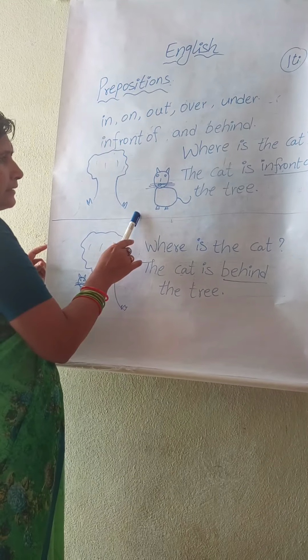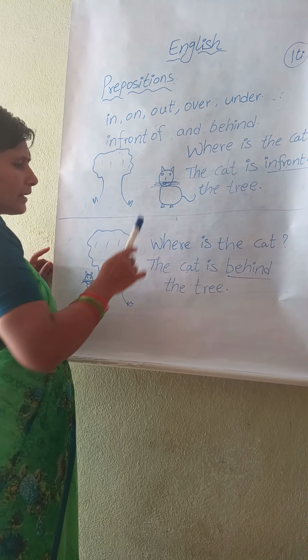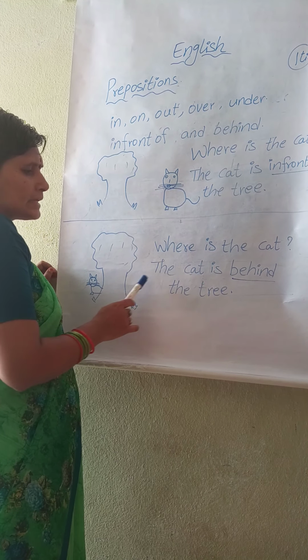Where is the cat? The cat is in front of the tree. Where is the cat? The cat is behind the tree.